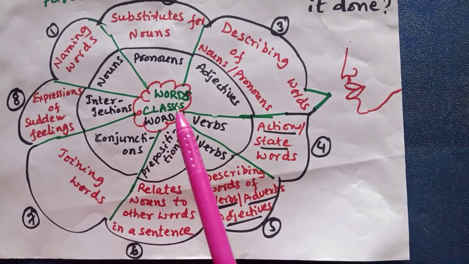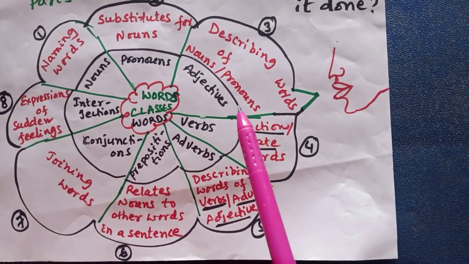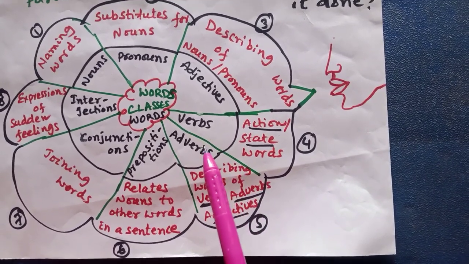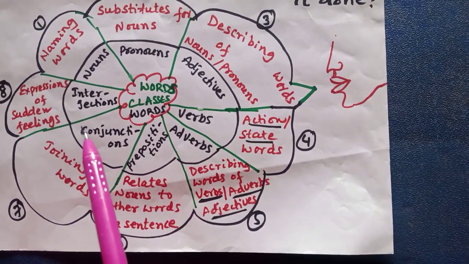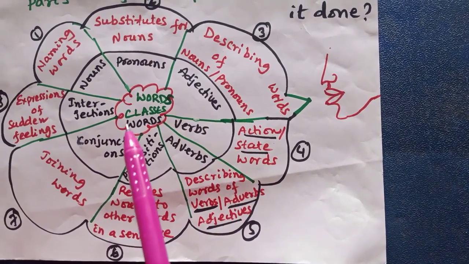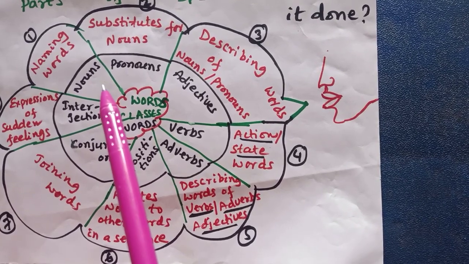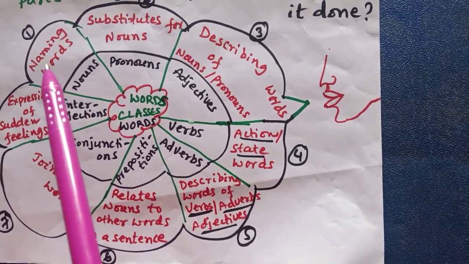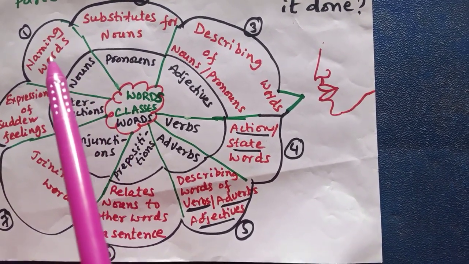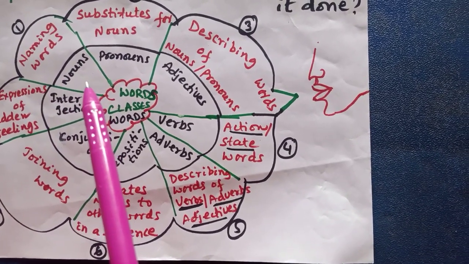Look at this. The words are divided into nouns, pronouns, adjectives, verbs, adverbs, prepositions, conjunctions, interjections. How are they divided like that? Some groups of words are called nouns because they name the things. That means naming words are the nouns.